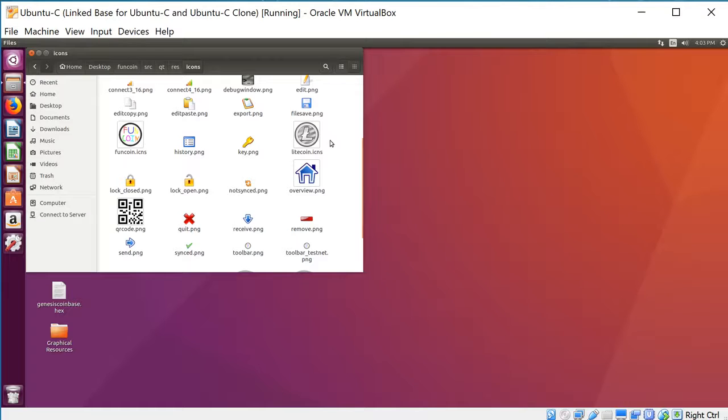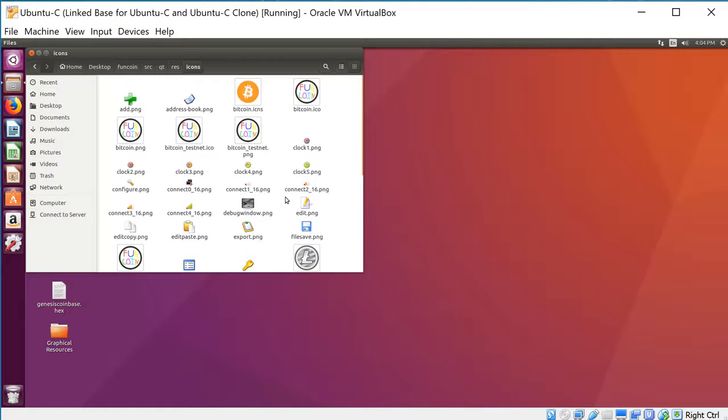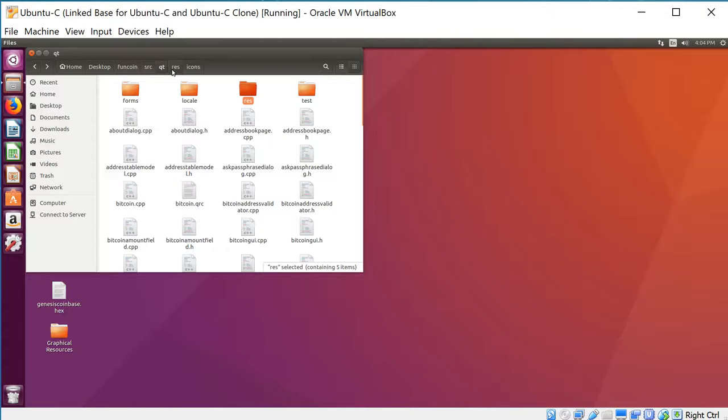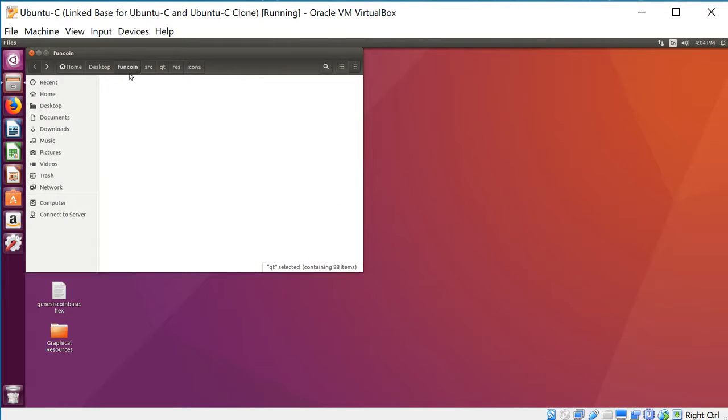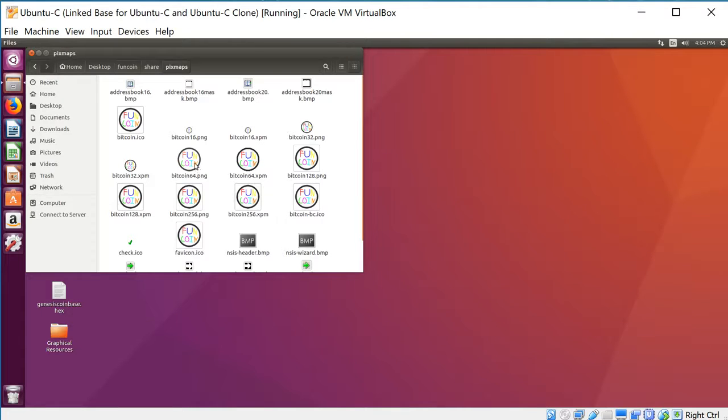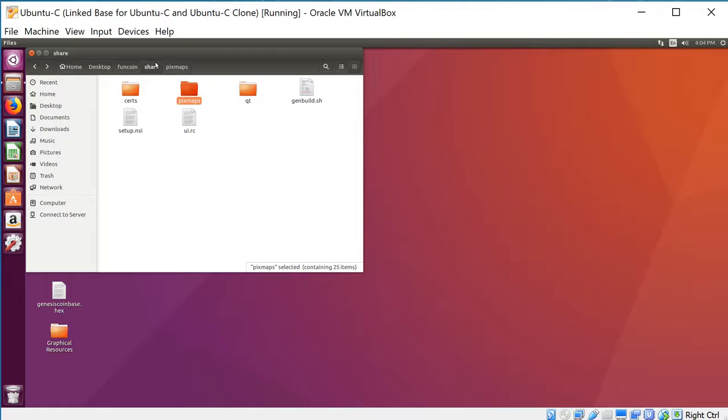All you need to do is just make sure that these sizes and formats are the same. So, for example, let's go back to share pixmaps real quick. For example, for bitcoin64.png, if it's not 64 by 64 and not a .png, it's not going to work. So make sure you do that, and just go through all these folders, the three folders that I mentioned, because that's where all the graphical resources are going to be, and just swap out everything you want, and you'll be good.